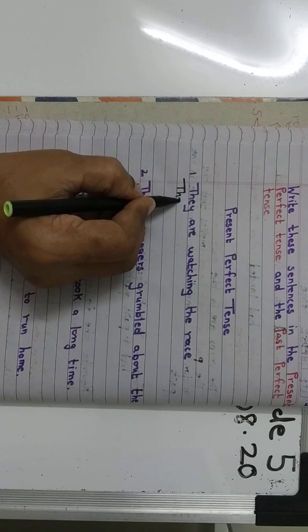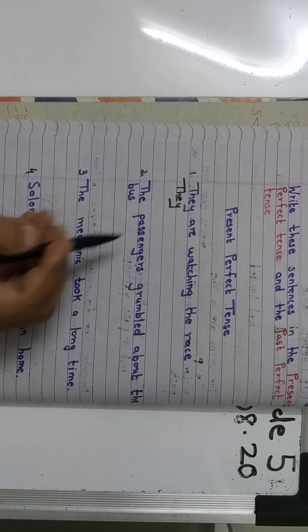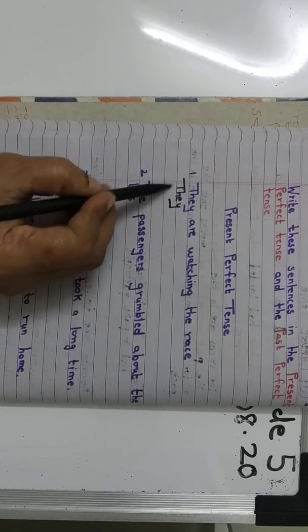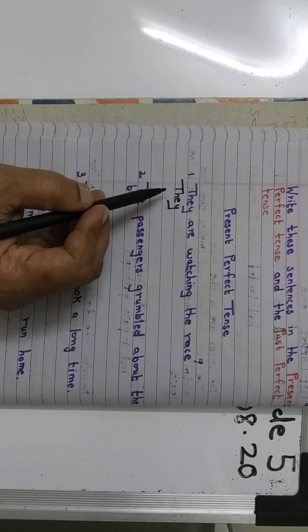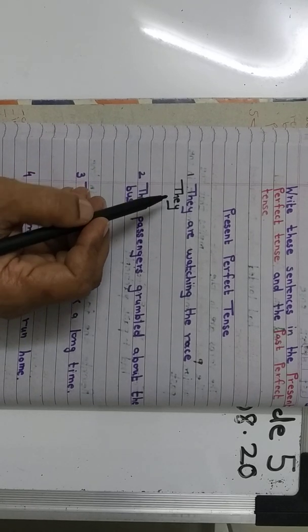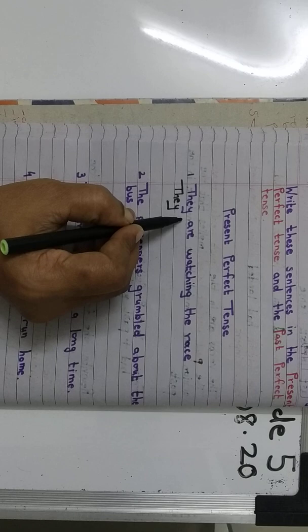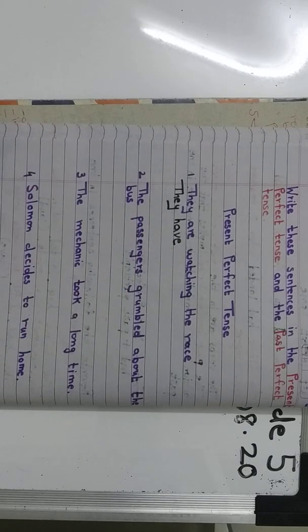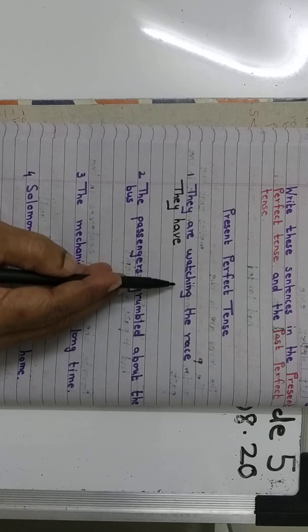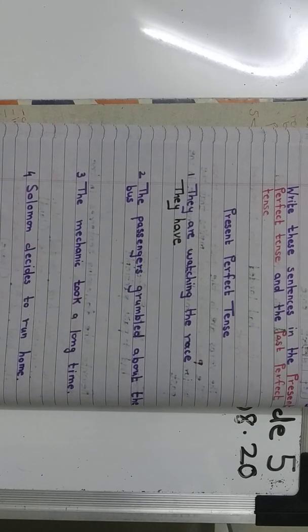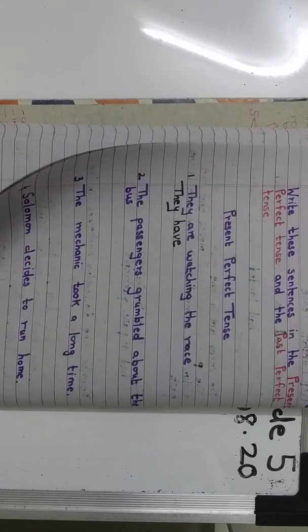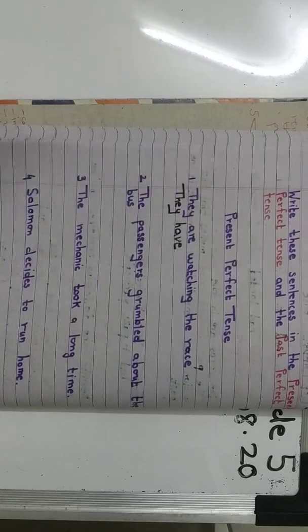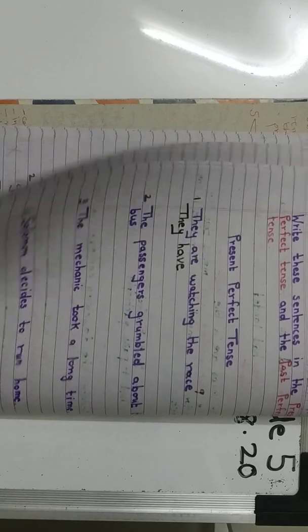They. Now they, children, see here, they is plural. So what will come here? Have. Have, right? Because it is plural. They have. Now watching. So what did I say, children, over here? Remember? I'll just show you it again.